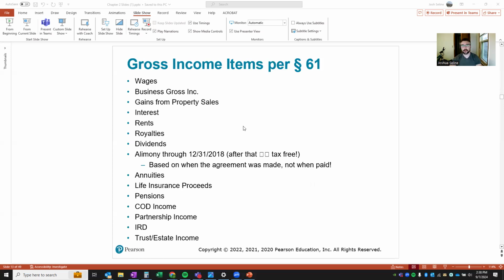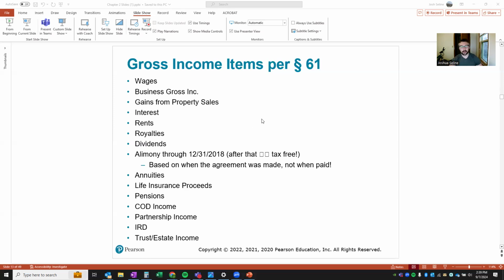Gross income items per section 61 of the code. That is the IRC, Internal Revenue Code. You've got wages, business gross income, gains from property sales, interest, rents, royalties, dividends, alimony through 2018. And after that, with the Tax Cuts and Jobs Act, you don't pay income tax on alimony. Annuities, life insurance proceeds, pensions, partnership income, IRD, income with respect to a decedent, trust and estate income,